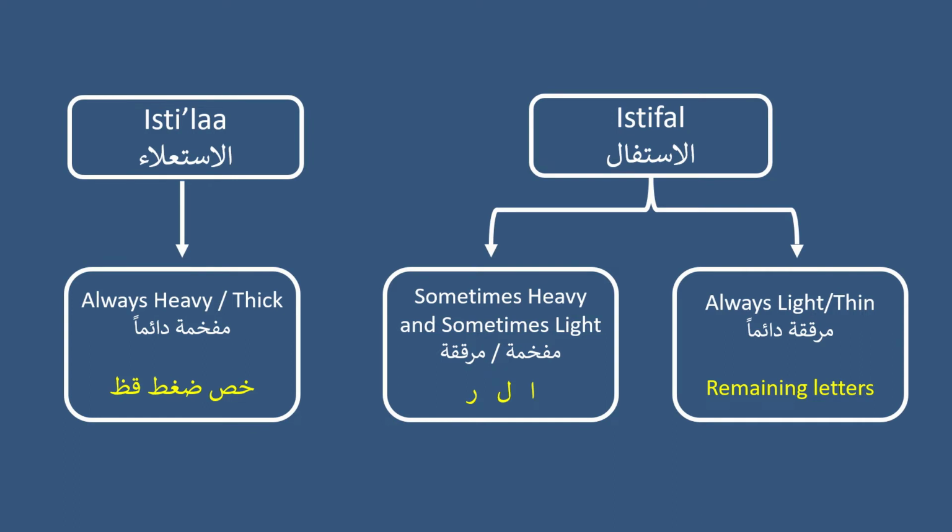Now we move on to the right side, the letters of istifal. Now the letters of istifal can be divided into 2 categories. 3 letters, the alif, the lam, and the ra, are sometimes thick and sometimes thin. So they sometimes have tafkhim, heaviness, thickness, and sometimes they are light and thin. So they are muraqqaqa, depending on the scenario they come within. And all the remaining letters of istifal are always thin. So the ta, the mim, the kaf, you say ta, ma, ka. So the remaining letters are always thin. So the only letters of istifal that are either thin or thick are the alif, the lam, and the ra, while the rest are always thin.